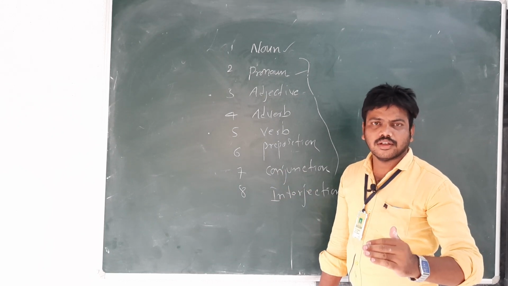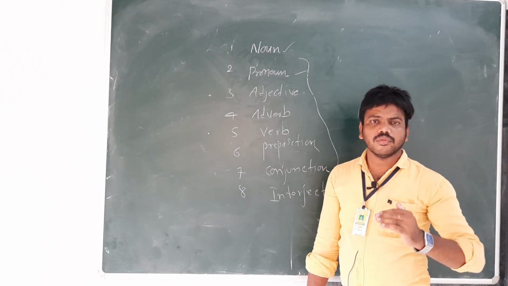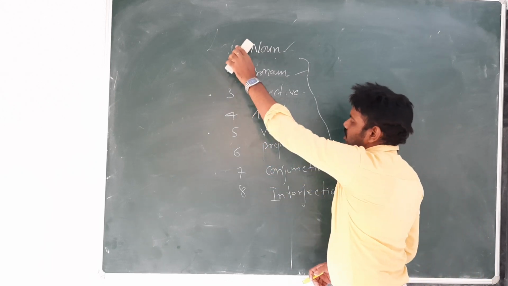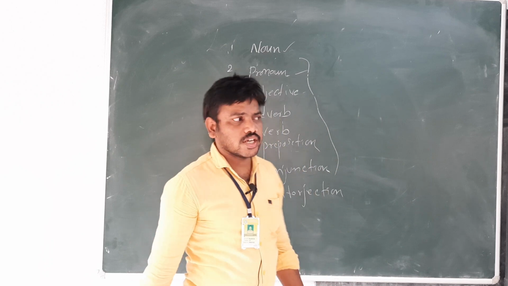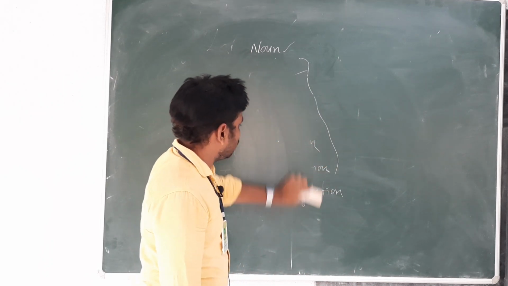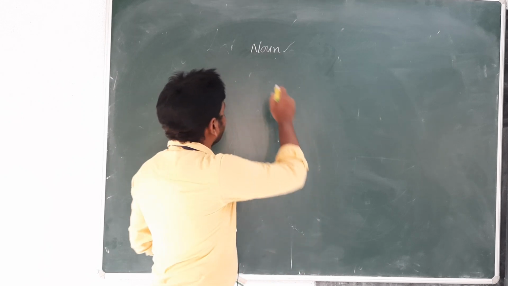Now let us learn briefly about these parts of speech. First, let us take noun. What is a noun?